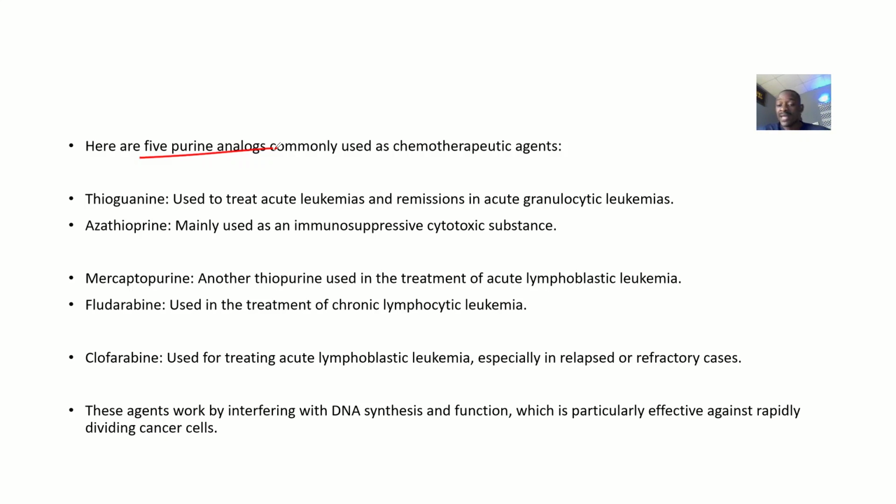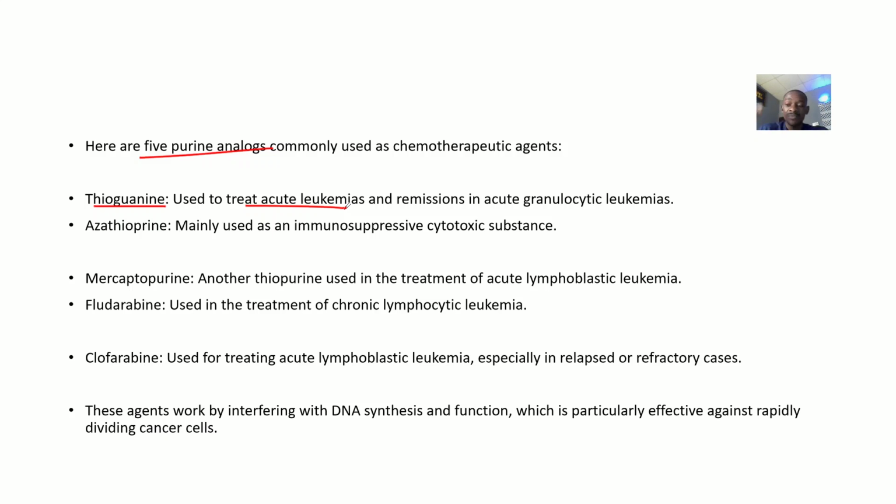So again, when they ask you questions, you don't just start listing. No, you always give a brief overview. Okay. So the first one is thioguanine. Thioguanine is used to treat acute leukemias and remission in acute granulocytic leukemias. At this point, you just know them like this, okay?